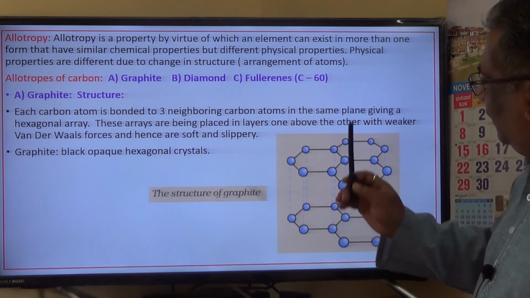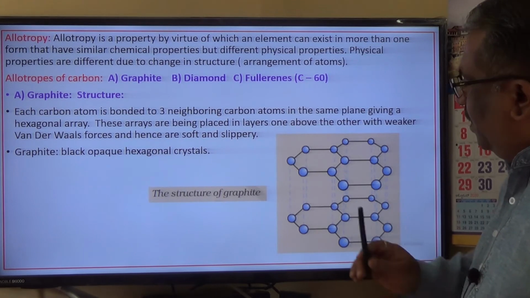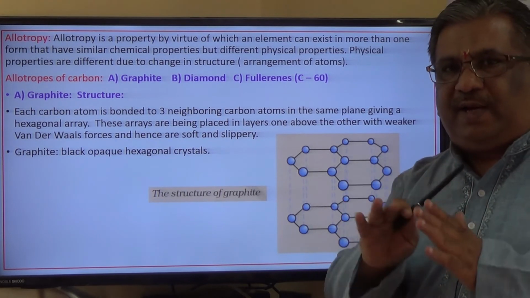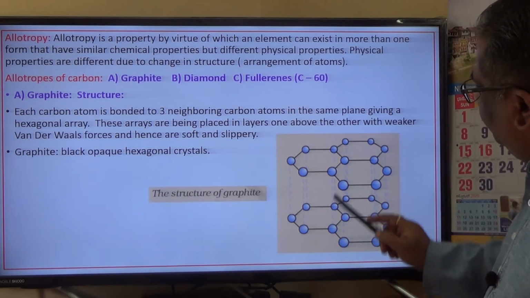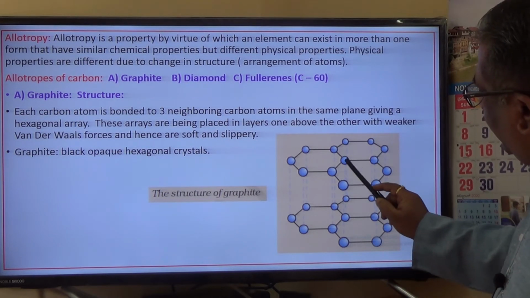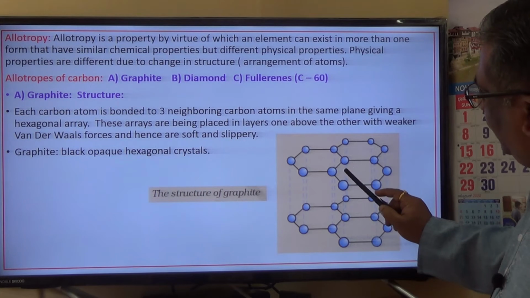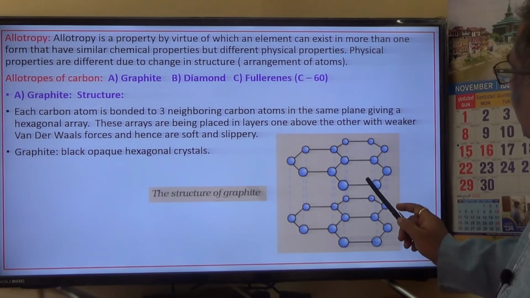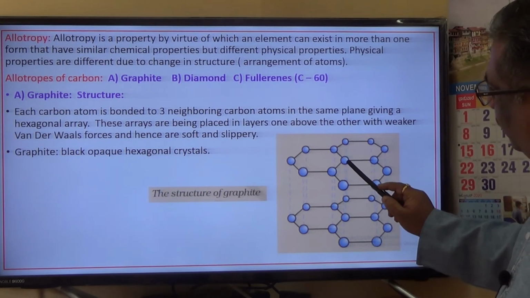Now, if you look at the structure of this graphite, that is the arrangement of carbon atoms, here and here you can very clearly see each carbon atom. Here, this particular thing you can look at.